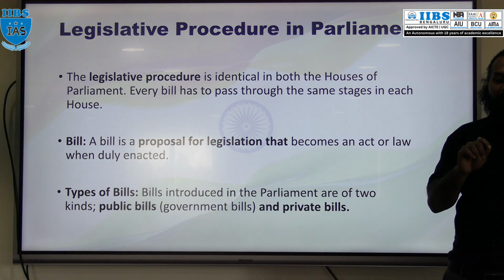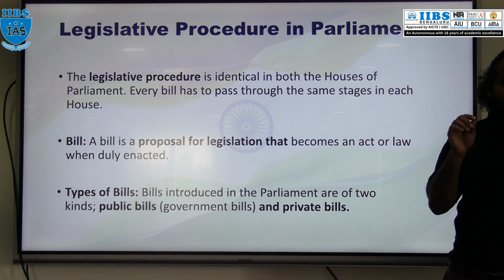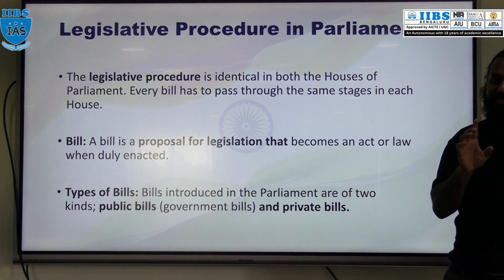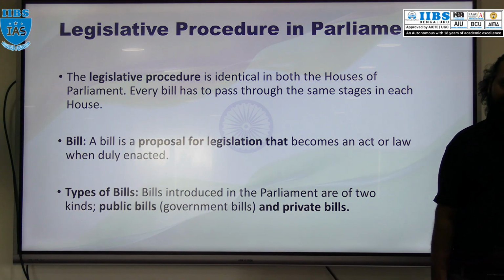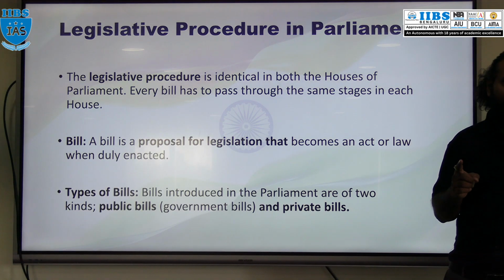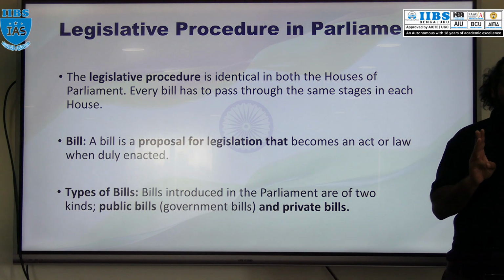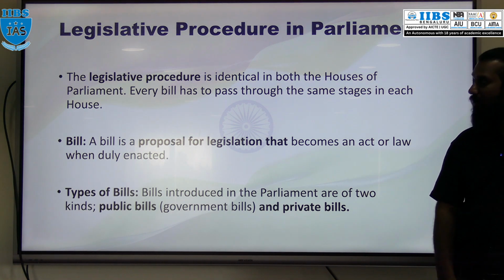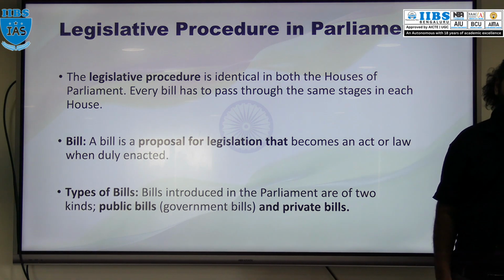As we discussed earlier also, in any country that has a parliament, the parliament is the highest legislative body in that country. In case of India also, Parliament consists of Lok Sabha, Rajya Sabha and the President. What does Parliament generally do? Make the law. What is the procedure for making that law, or what is the legislative procedure of Parliament?